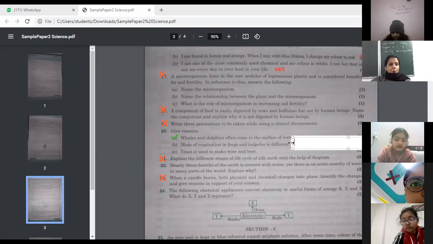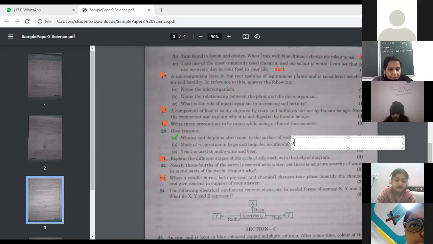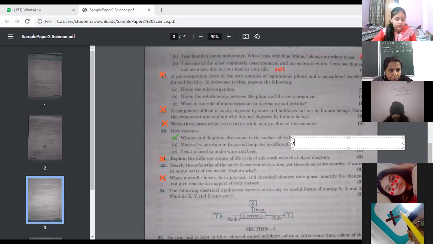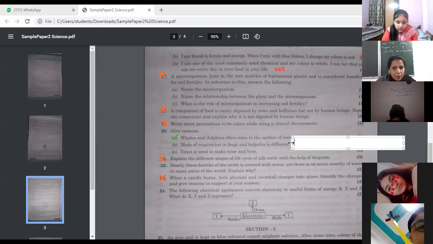Yes, but you know frog is an amphibian. Frog lives on land as well as in water. So when it is on the land, it breathes through lungs. And when it is in the water, it breathes through its skin. But tadpole lives in water. Ma'am, they breathe only through gills. Yes, kindly write down.